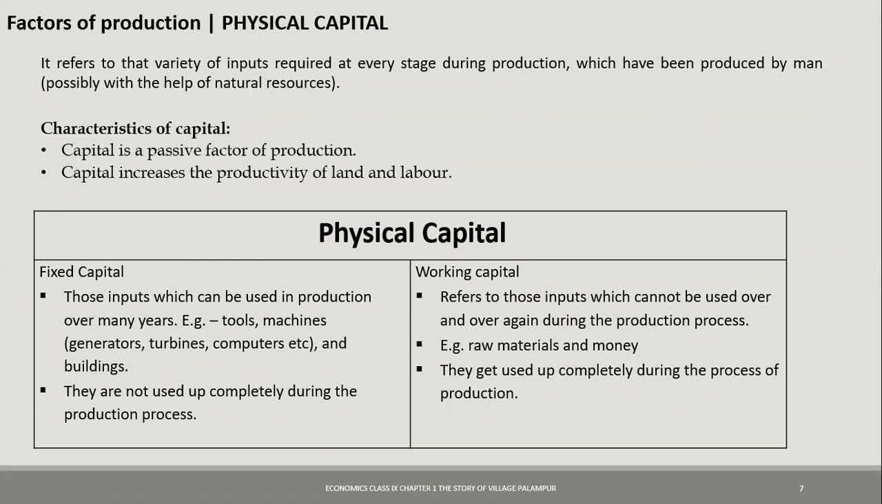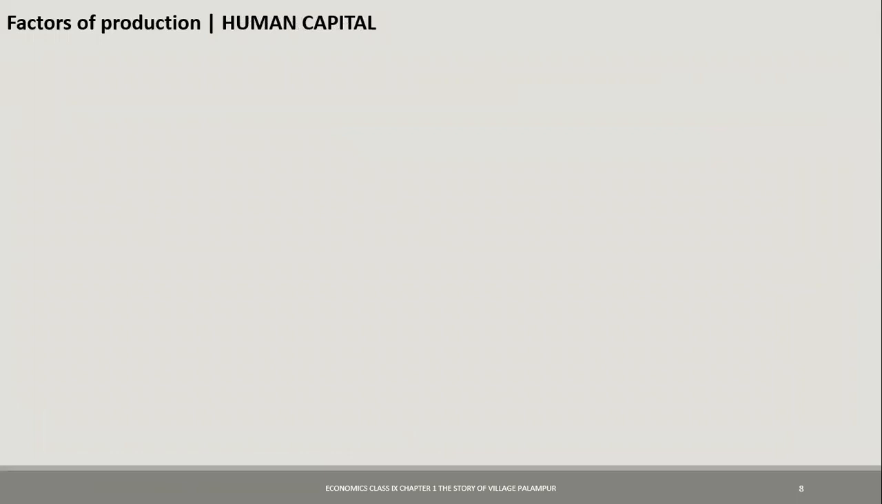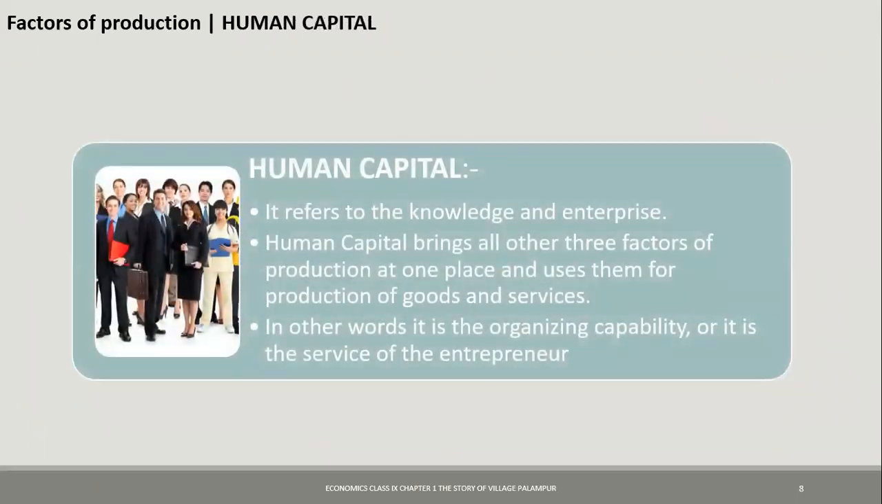Now, the last factor of production that we'll discuss right now is human capital. Human capital refers to the people. It refers to the knowledge and enterprise, the knowledge that a person has and the skill that a person has. Human capital is the one that brings all the other three factors of production together to produce the goods and services. If human capital is not there, the other three factors of production will be of no use. So it is the organizing capability, or it is the service of the entrepreneur. I hope these all are clear now.